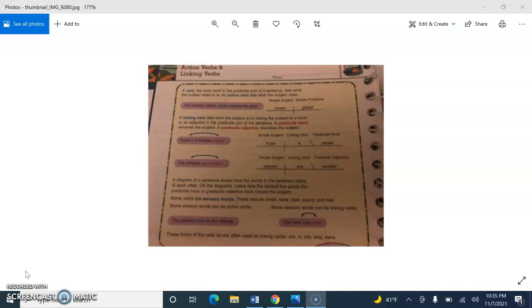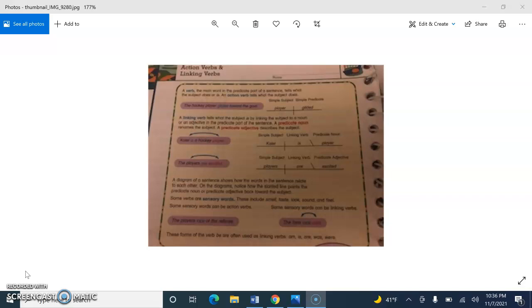Now, here comes the tricky part. Did you put a diagonal line? If you did a diagonal line, raise your hand so Mrs. Flippo can see. And what word is renaming or describing chocolate? It's delicious. And delicious is describing chocolate, so that makes it a predicate adjective. Is everybody clear? All right, Mrs. Flippo will let me know if you seem to get the concept or not. And we'll see how we can help you out if you're confused.